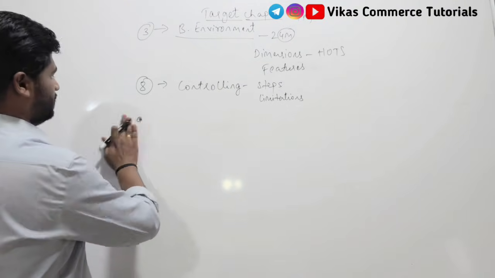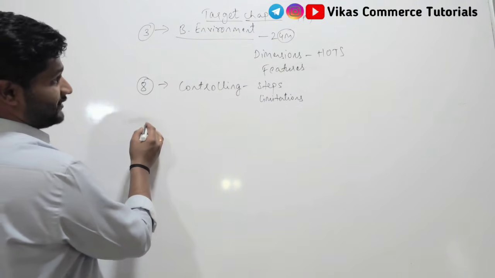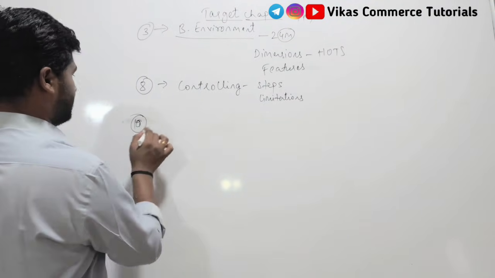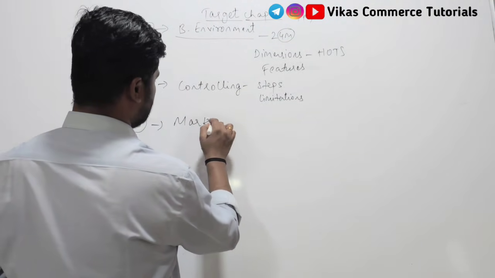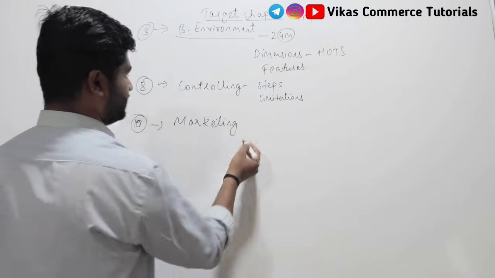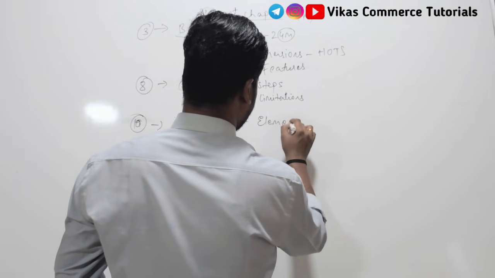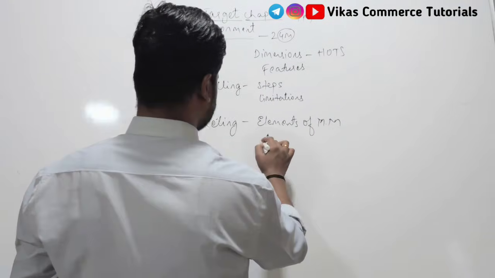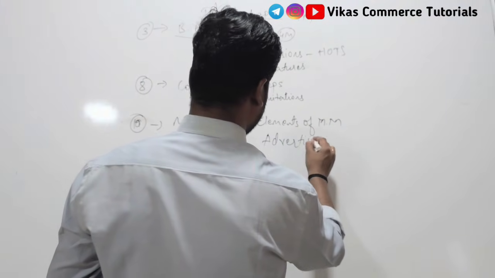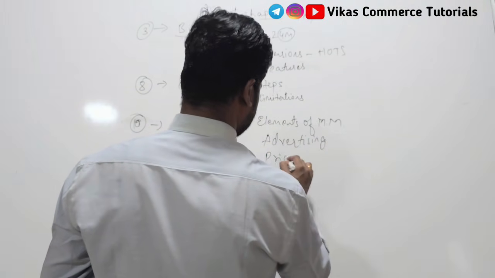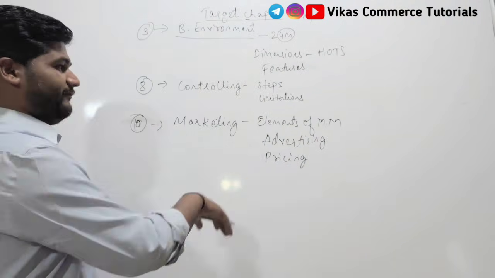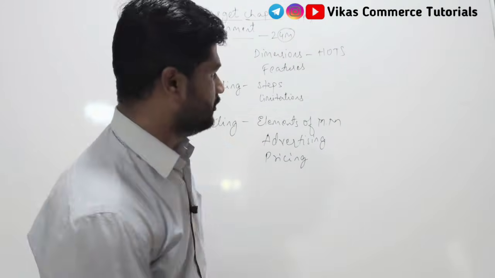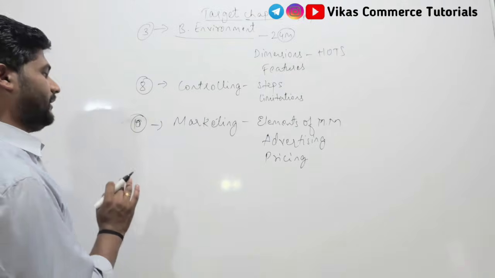And the third target should be chapter number 10, marketing. Sorry, chapter number 10, not 9. From marketing, you need to study only the elements of the marketing mix and the points related to advertising and also pricing. Okay, and this pricing and advertising, if not for 4 marks, they might also come for the 8-mark category. So go for these 3 questions from marketing.